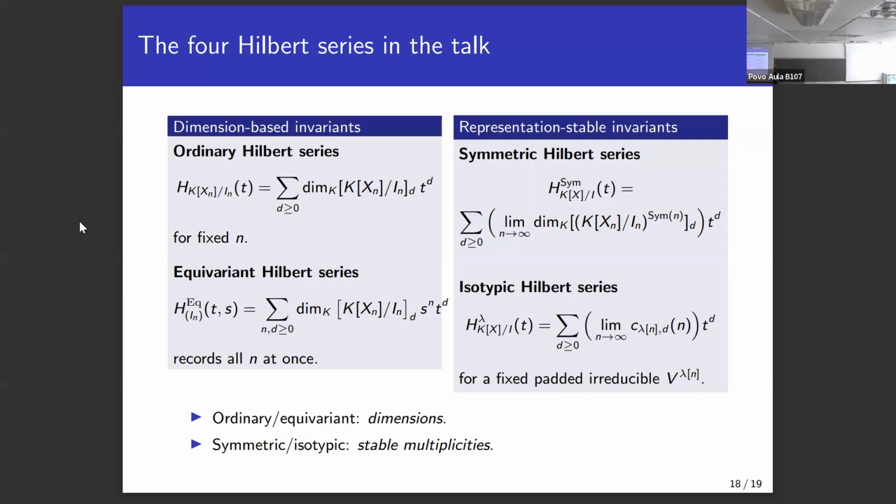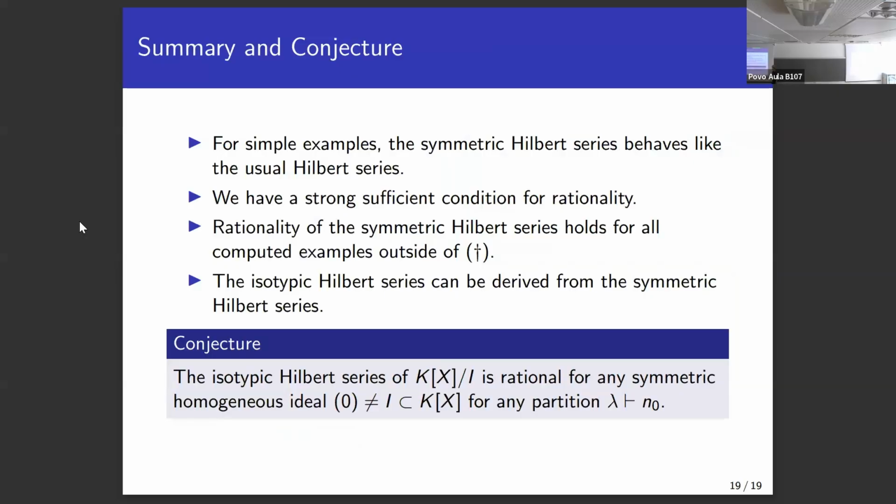And those were rational functions inside of our condition. So what we believe is that for simple examples, the symmetric Hilbert series behaves just like the usual Hilbert series, and our condition on rationality is quite strong. All examples we could find outside of this condition also have rationality, except for the zero ideal. We do believe that the isotypic Hilbert series is actually a rational function for all homogeneous and non-zero symmetric ideals.